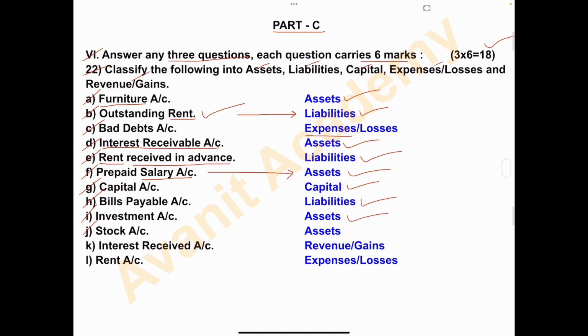J. Stock account. That is stock of raw material or stock of finished goods is treated as current assets. So stock account answer is assets. K. Interest received. Interest has been received, and received means it is income. So write here revenues or gains. Otherwise you can also write income. L. Rent account. Rent, it is an expense.